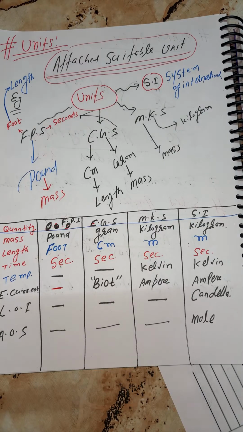Mass: in FPS you can say pound, in CGS gram, in MKS kilogram, and in SI as usual kilogram. Length: in FPS you can write foot, in CGS centimeter, in MKS meter, and in SI as usual meter only. Time: the unit is seconds for all types of units.